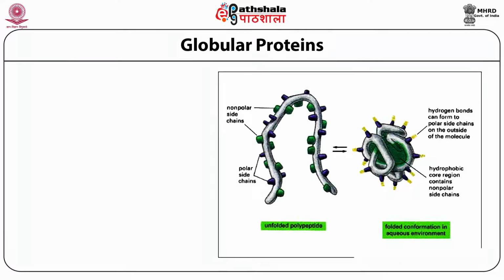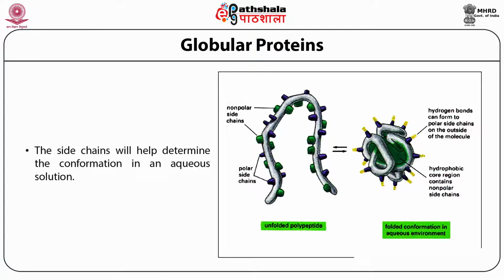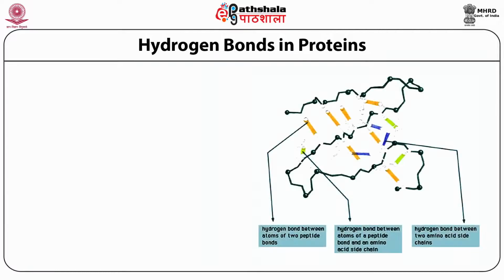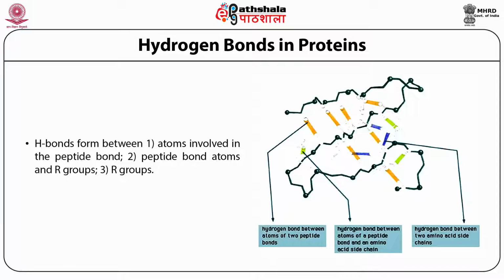Globular proteins: the side chains help determine the conformation in aqueous solutions. Proteins are of two types, globular and fibrous. In globular proteins, the side chains fully determine the conformation of the particular protein. Hydrogen bonds in proteins are formed between atoms involved in the peptide bond, between peptide bond atoms and R groups, or between R groups.